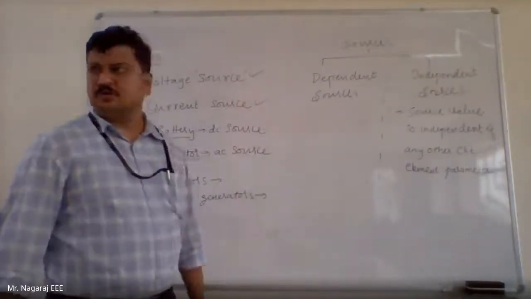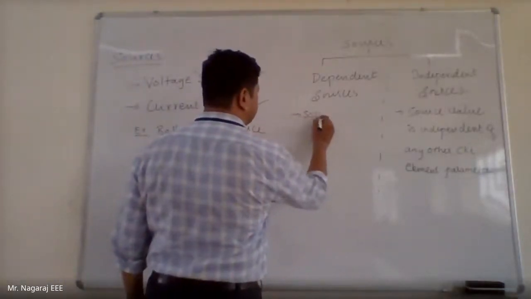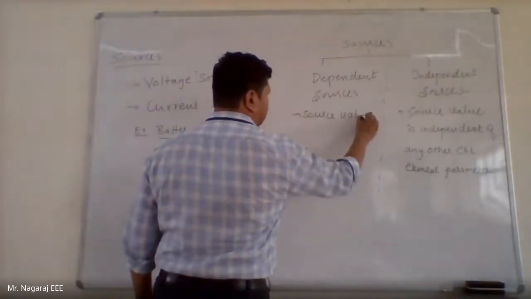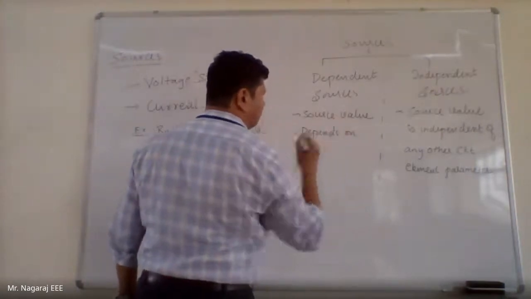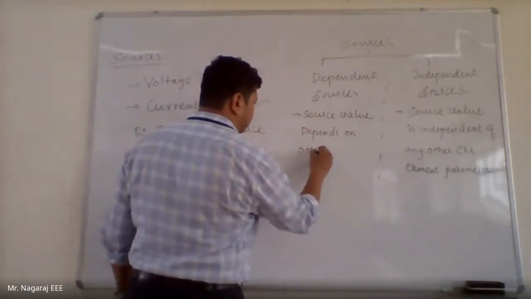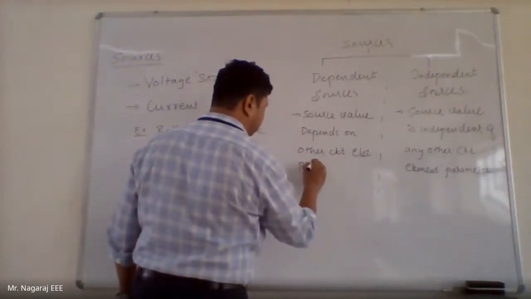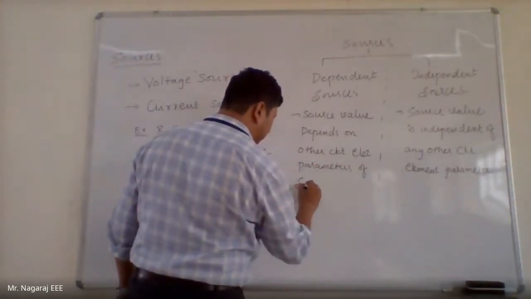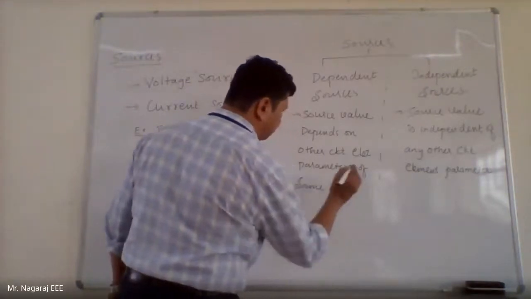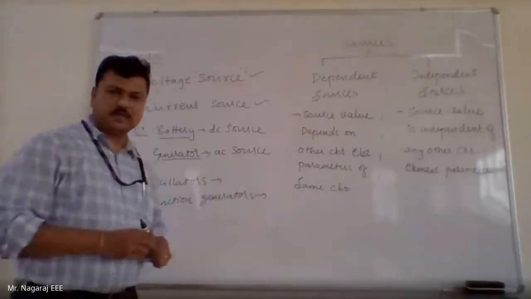Now, opposite to independent sources, for a dependent source the source value depends on other circuit element parameters of the same circuit, or in the same circuit.